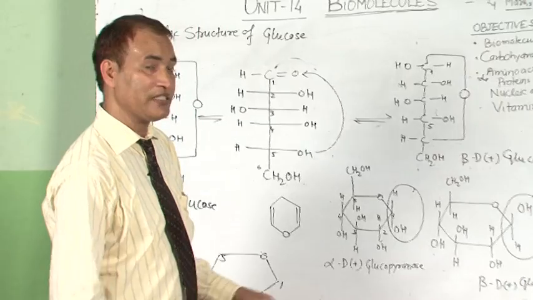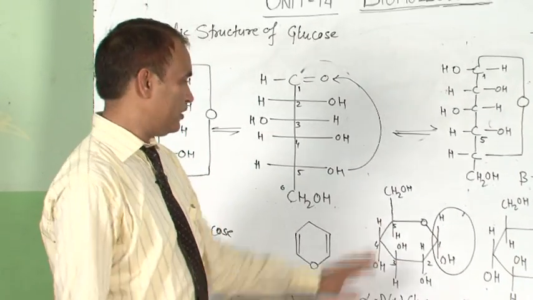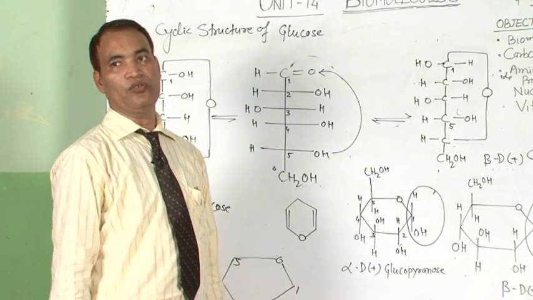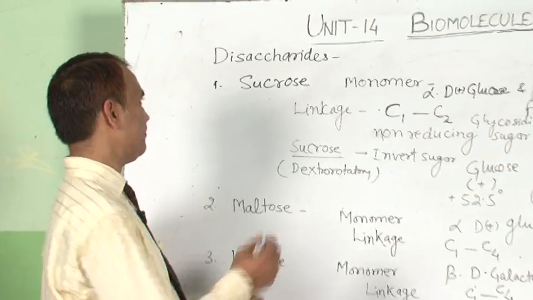These structures are generally asked in the board exam: write the cyclic structure of glucose. So this can be drawn using the hemiacetal form of glucose. Now the disaccharides. For disaccharides, we have three examples.